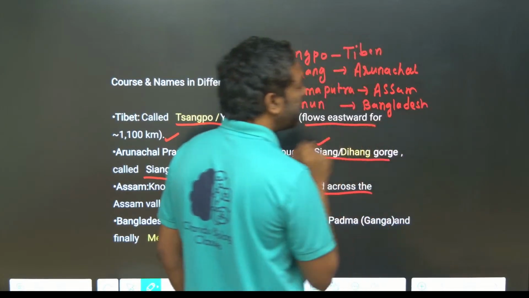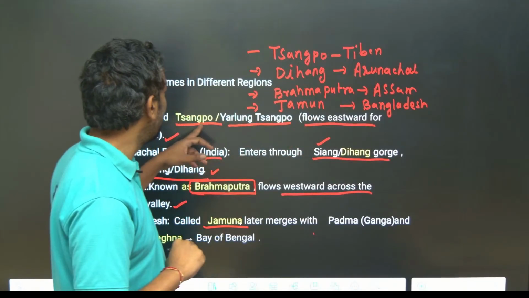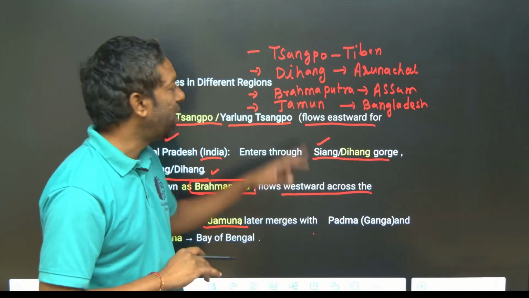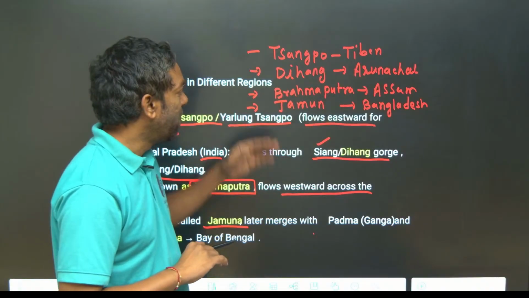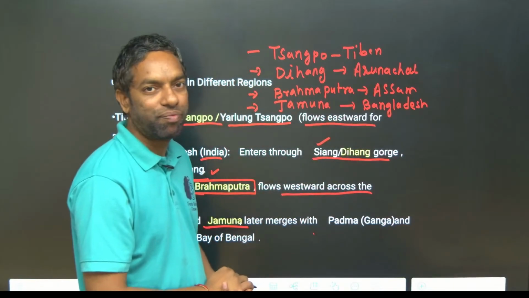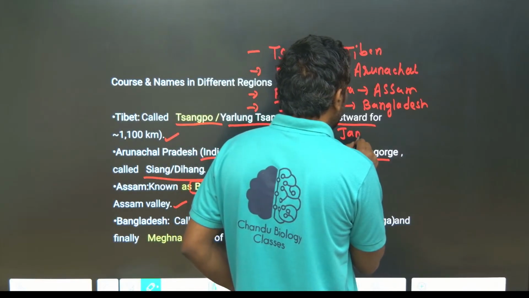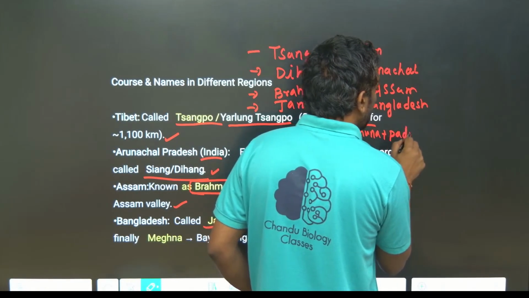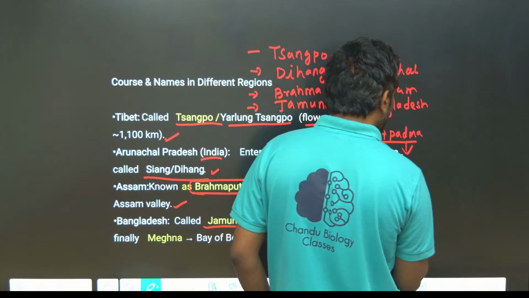They can ask you questions on this, guys. There are four names: Tsangpo or Erlang Sangpo, Dihang or Siang in Arunachal Pradesh, Brahmaputra in Assam, and Jamuna in Bangladesh. This Jamuna meets the Padma, which is the Ganga, and then it is called Meghna.